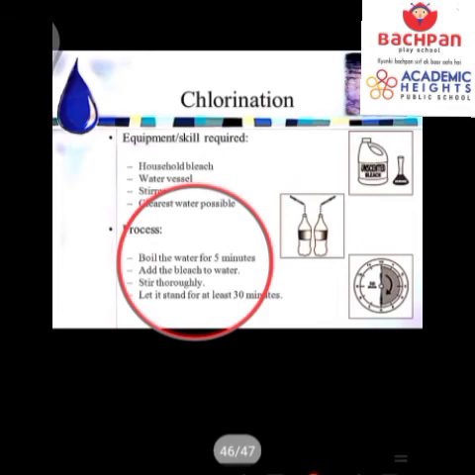We stir it thoroughly and then let it stand for 30 minutes. And then you can use this water for drinking. This is a process of chlorination. So this way we can overcome the soluble impurities from the water and purify the water.